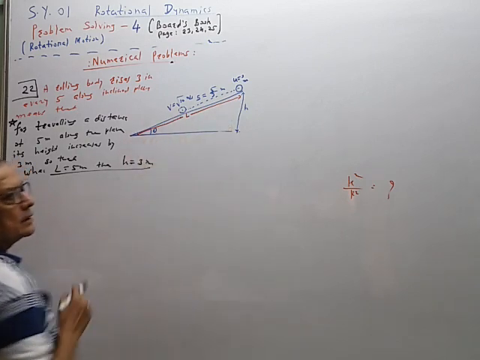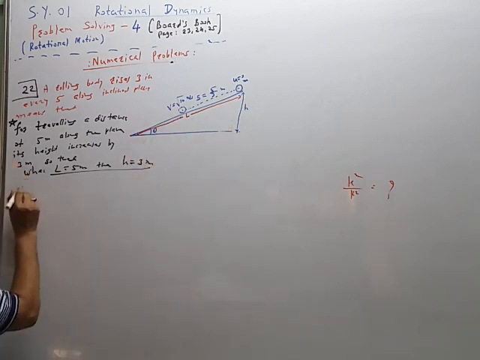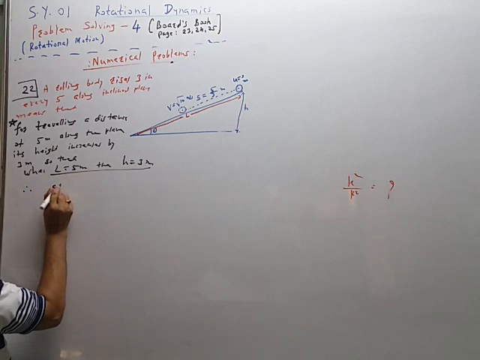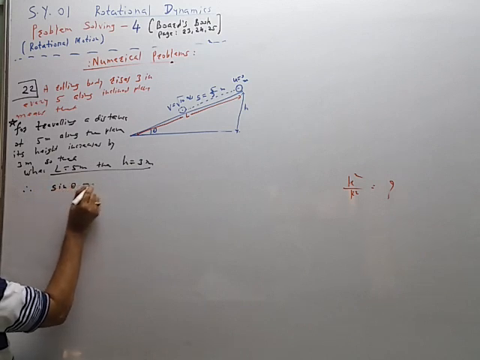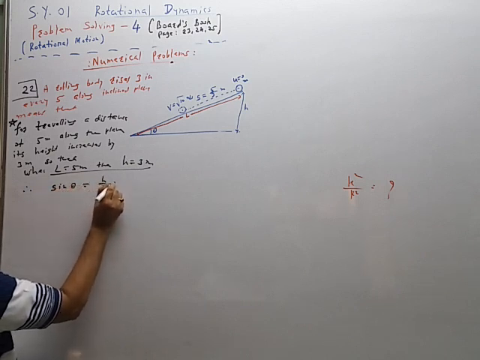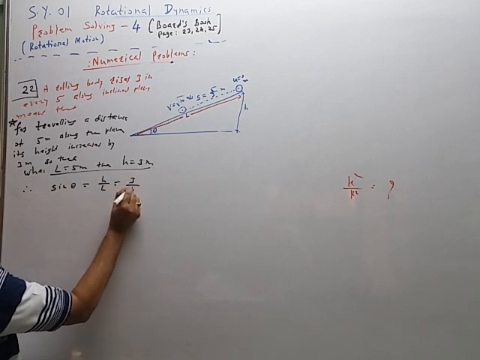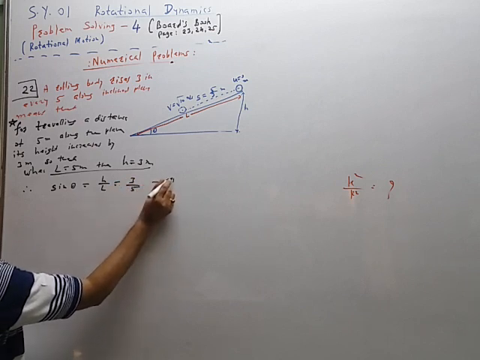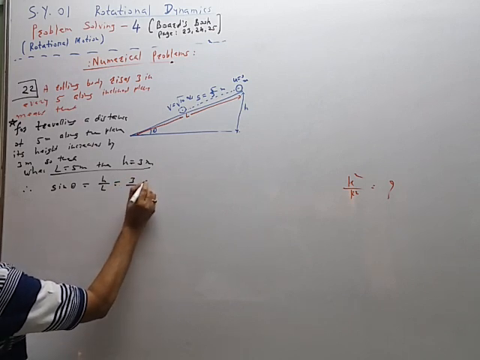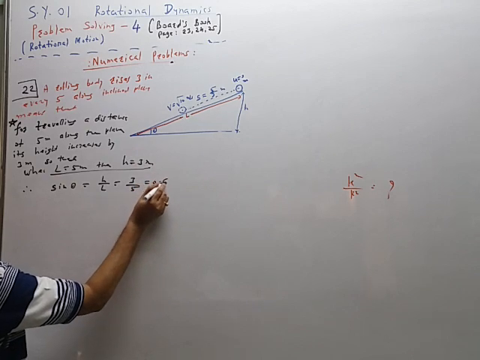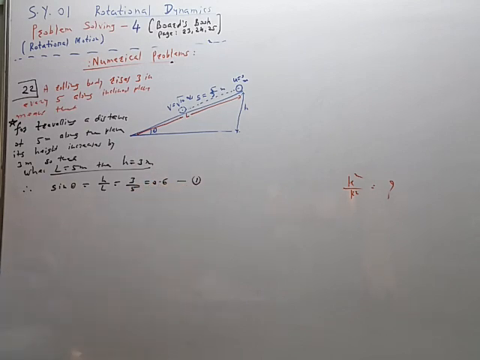L and H are not given directly. Therefore, sin of theta is equal to H by L is equal to 3 by 5, which is equal to 0.6. This is equation 1.